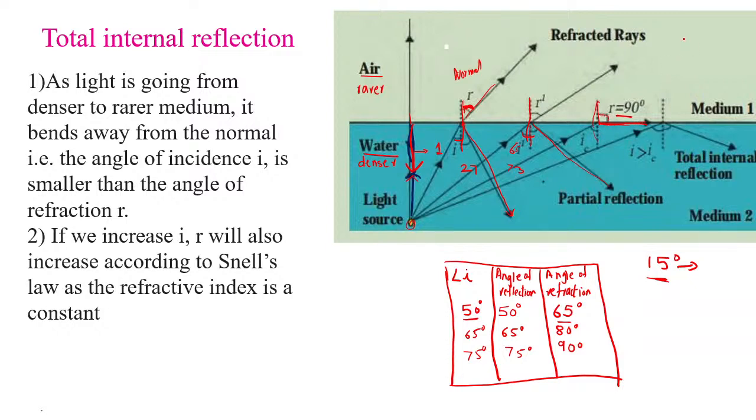The value of i, when r is equal to 90 degrees, where r means the angle of refraction, is called the critical angle. Whichever angle of incidence you get when the angle of refraction is 90 degrees will be called the critical angle. Got it? It is denoted by the letter i_c.